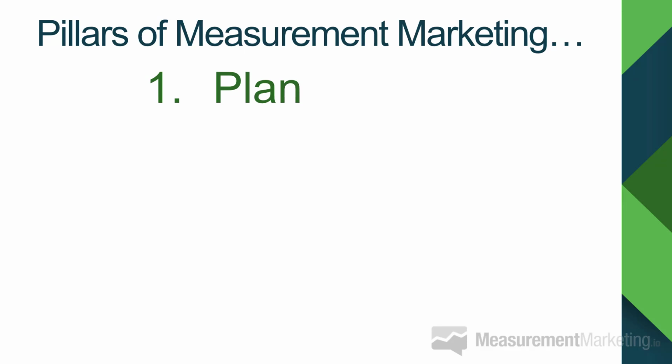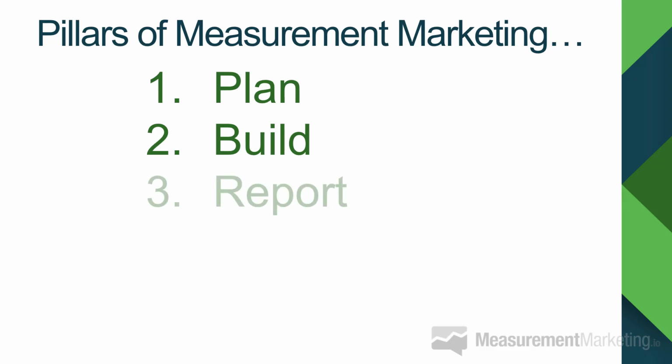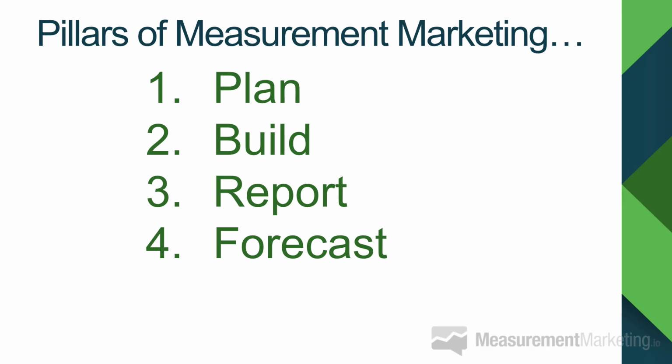Once you've thought that through, and we will help you with that today, you can then go through and build out those goals. That's where you might use something like Google Analytics to set goals inside that platform. Then you will be able to use the reports within Google Analytics, something we will also show you today, so that you can actually get really fast answers as to what's working and what's not. At that point, you can start to forecast how your customer journey is going, how your customer path is going, and you can start forecasting what the results of your future goals will be.